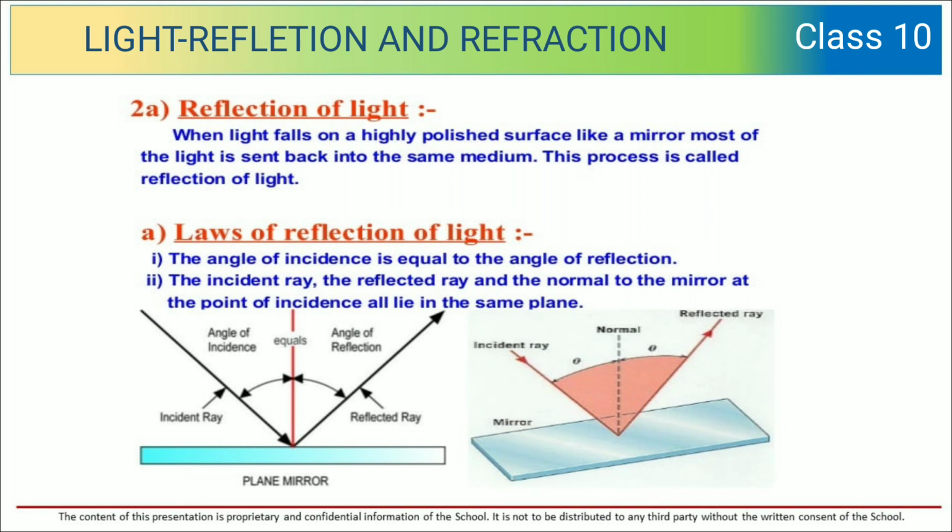What are the different laws of reflection of light? The angle of incidence is equal to the angle of reflection. The incident ray, the reflected ray, and the normal to the mirror at the point of incidence all lie in the same plane. So these were the different laws of reflection. You can see in the diagram the normal in the center, and the incident ray and reflected ray.